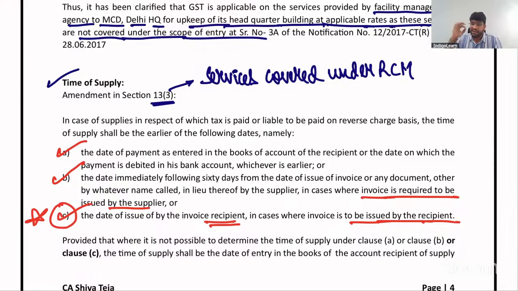Previously, the answer was date of payment or 61st day from date of invoice, whichever is earlier. But now the concept is date of payment or 61st day from date of invoice if invoice is required to be issued by supplier, or date of invoice if invoice is required to be issued by recipient. These 3, whichever is earlier. Generally, these 3 may not come. Either 1 and 2 will come or 1 and 3 will come, because invoice is not always given by supplier and recipient both. Any one will give. Correct, right? Exactly. Next.